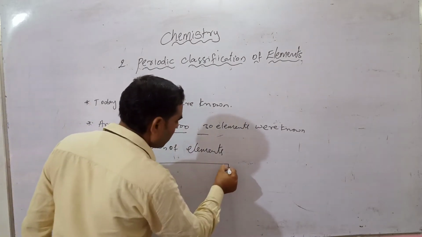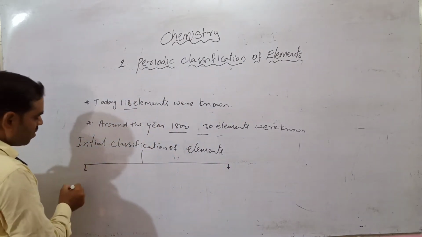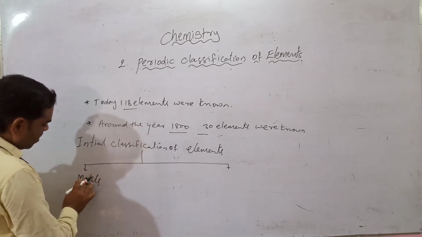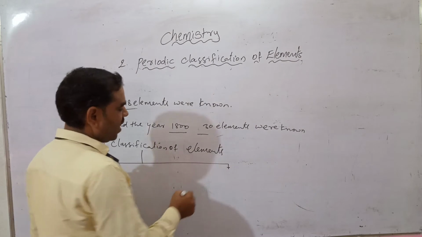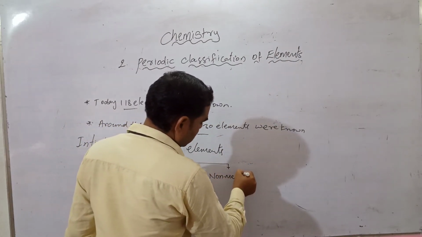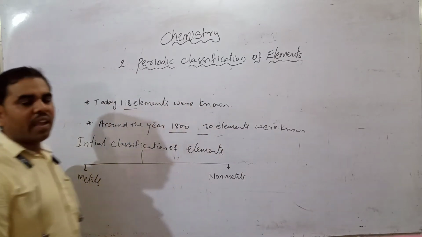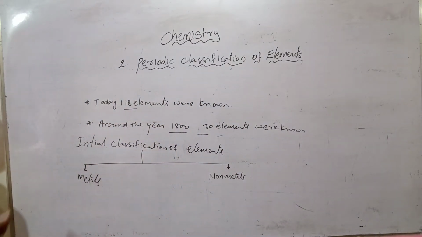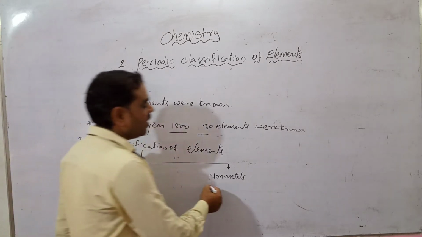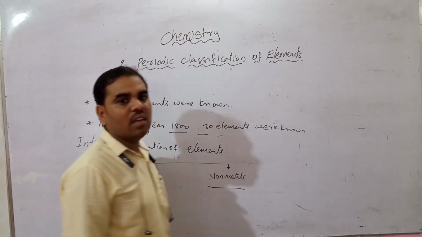One is metals, another one is non-metals. In the initial classification, they knew metals and non-metals and classified them so.